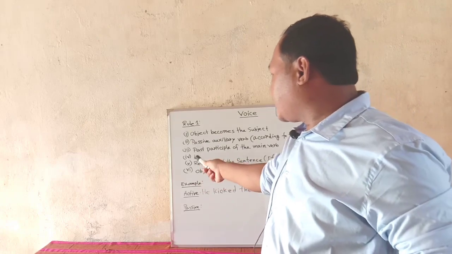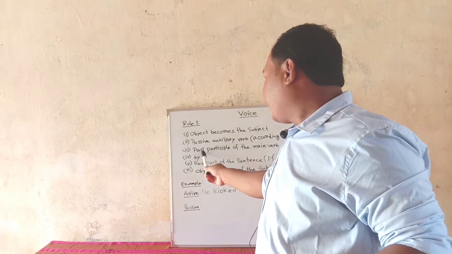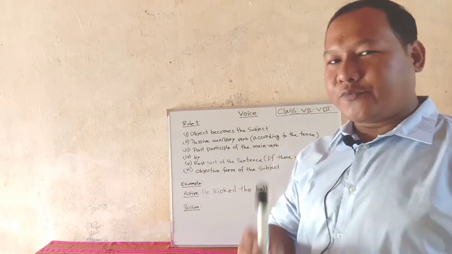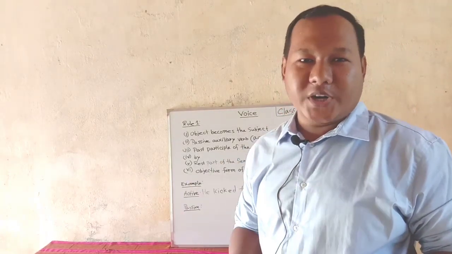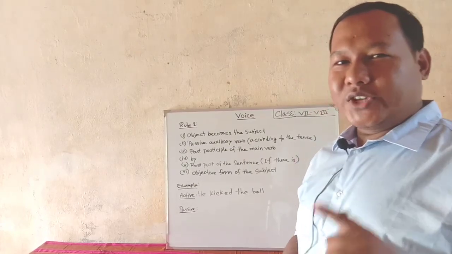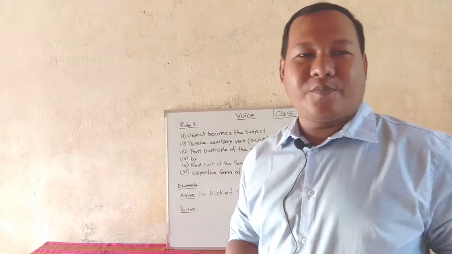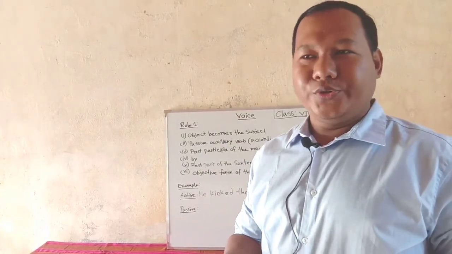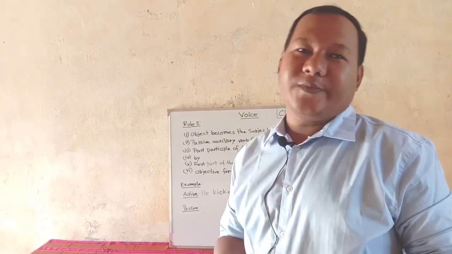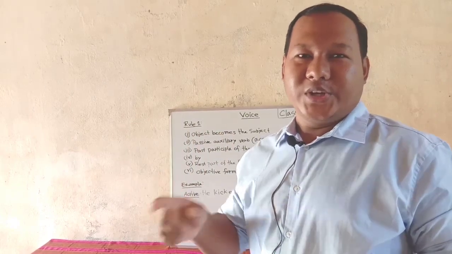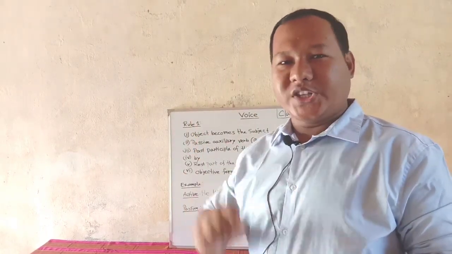So let us look at the third: past participle form of the main verb. You have to identify the main verb of the sentence and then put the past participle form of the main verb. You know there are strong verbs and weak verbs, and there are three forms of the verbs: present, past and past participle form.